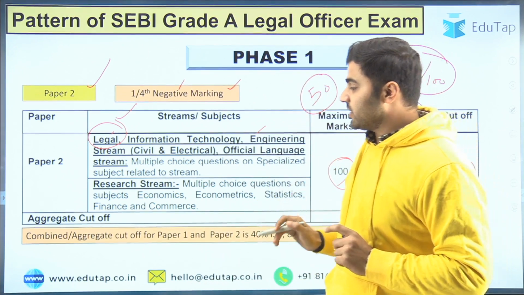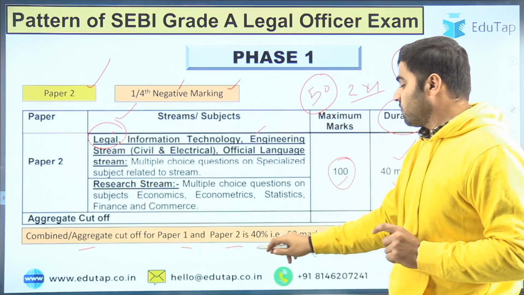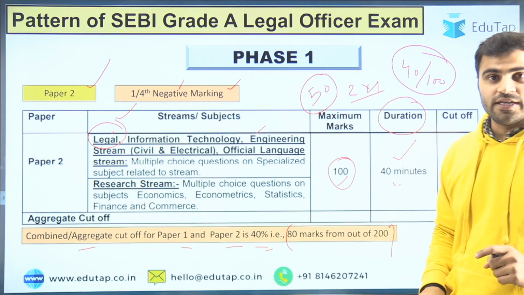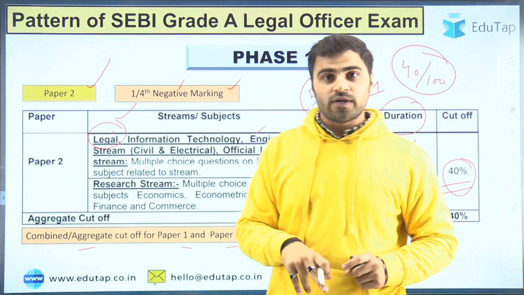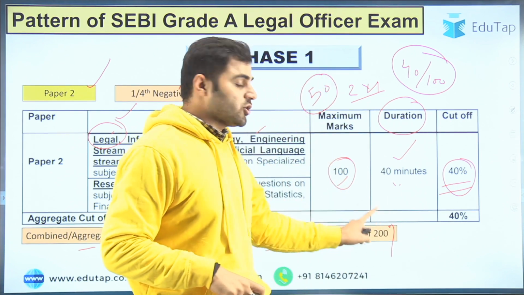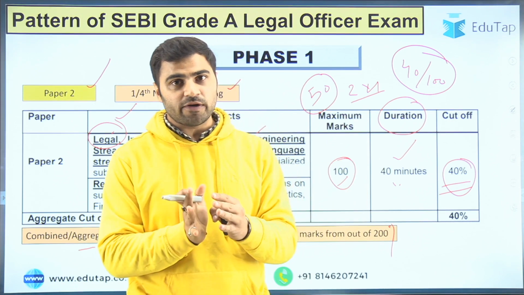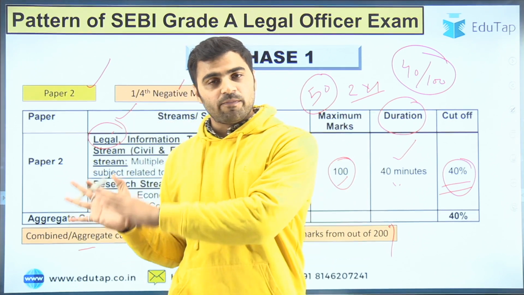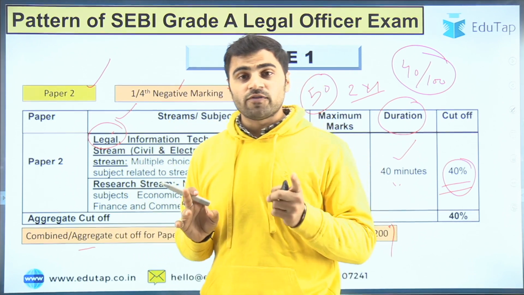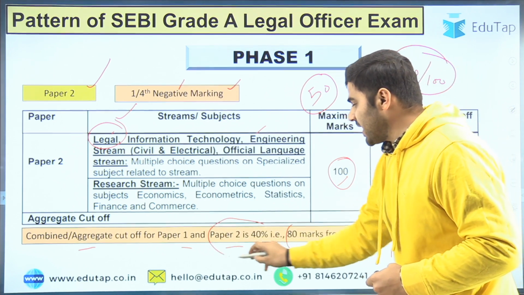But here is a condition that the combined aggregate cutoff for paper 1 and paper 2 is 40%. That is 80 marks out of 200 marks. So if you want to clear phase 1, you have to score at least 80 marks out of 200 marks. So there is an aggregate cutoff. There is a separate cutoff for each paper we have discussed, that is 30% for paper 1 and 40% for paper 2, right? But there is the provision of aggregate cutoff as well. So you have to score 40%. This is the aggregate cutoff.